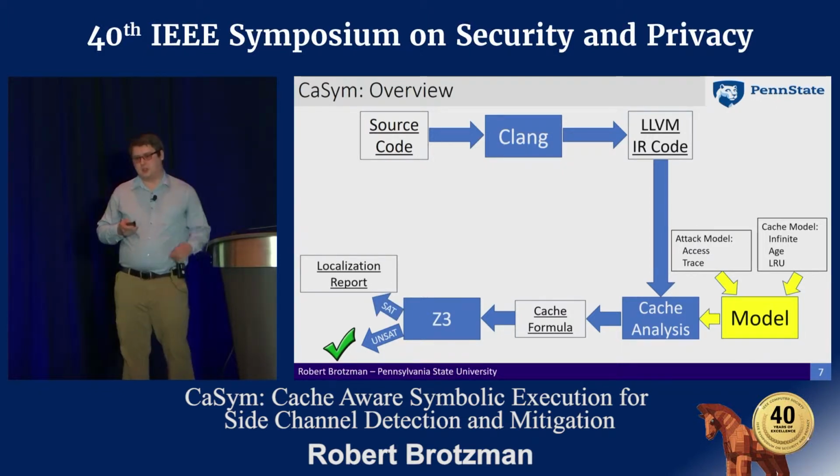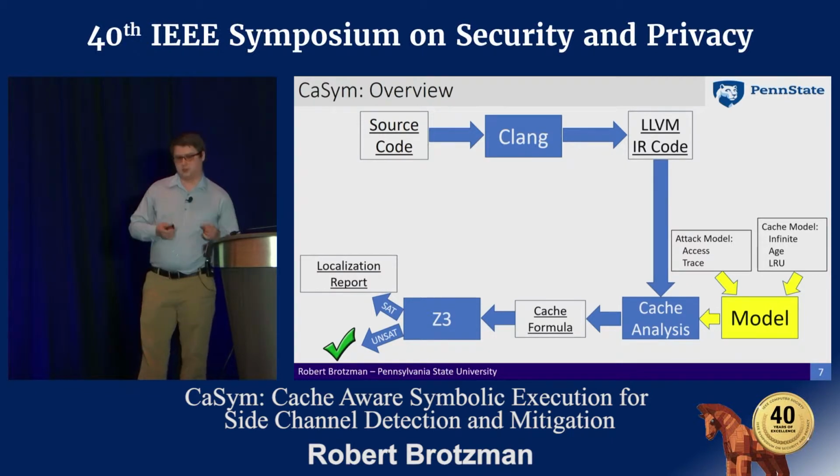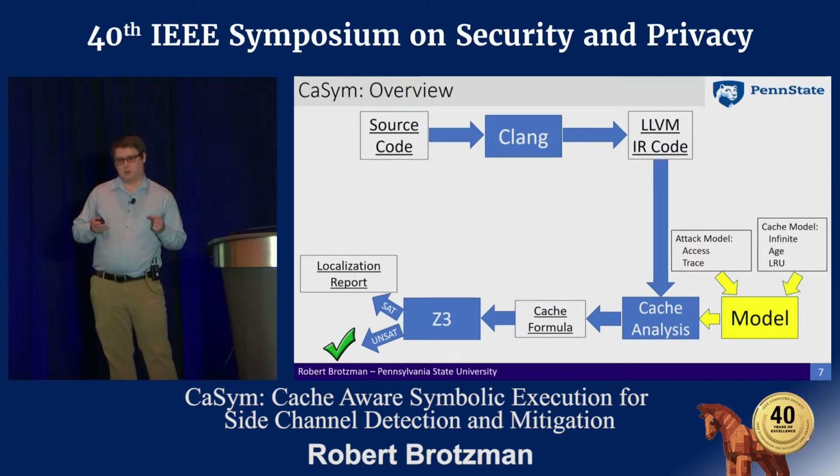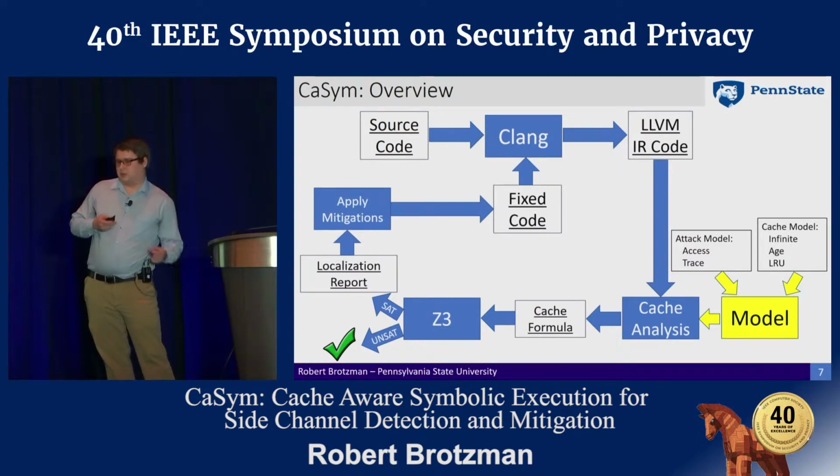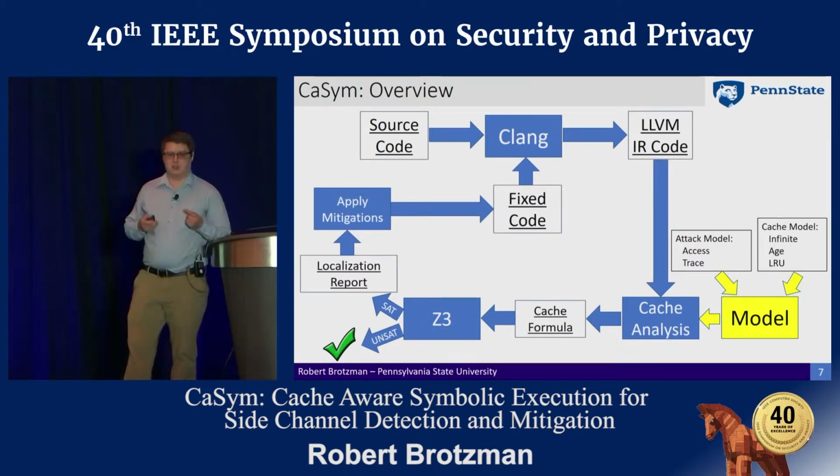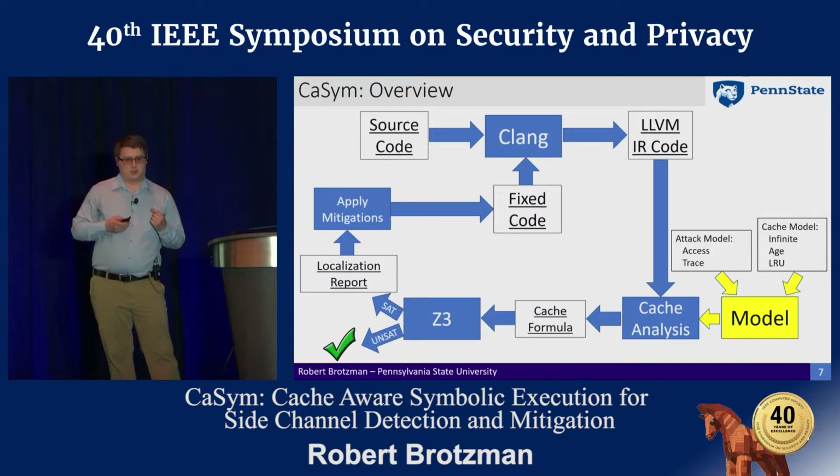If it's satisfiable, we generate a localization report, which tells the user why the side channel happened and where it happened. With that information, mitigations can be applied, and then if the user wants to verify the absence of the side channel, they can run it back through our tool, and if it reports unsatisfiable, it means that there's no side channel.